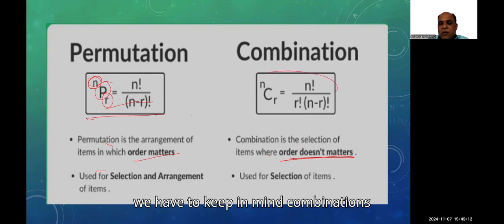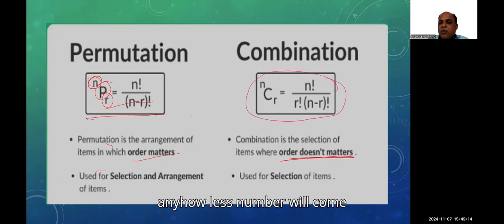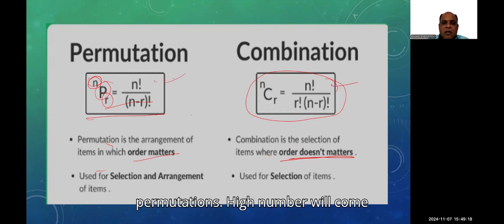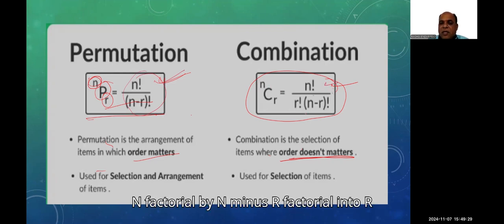We have to keep in mind that combinations will give a smaller number and permutations a higher number. For permutations, we compute n factorial by n minus r factorial, which gives a high value. For combinations, it is n factorial by n minus r factorial into r factorial.